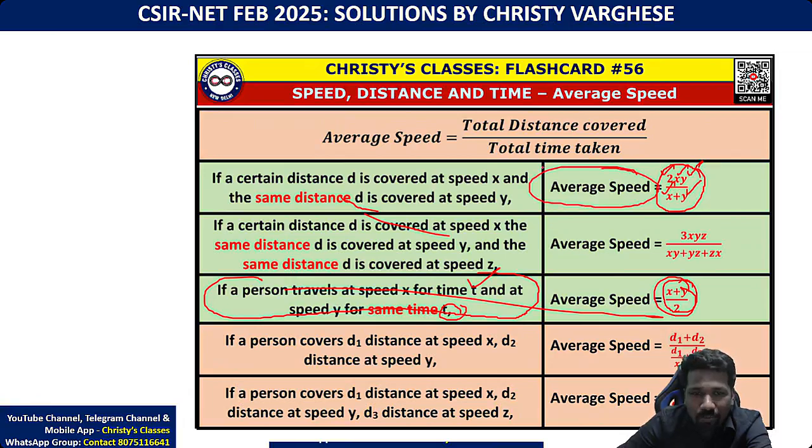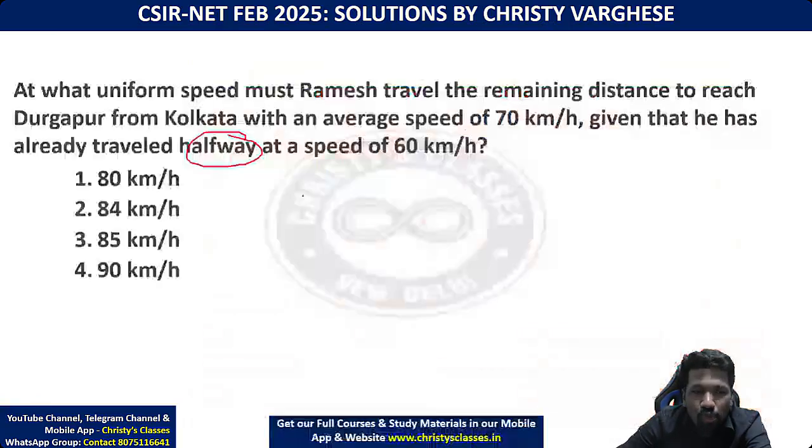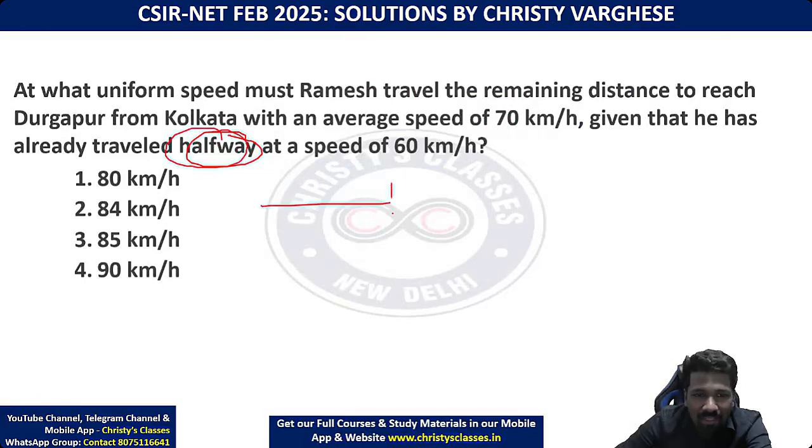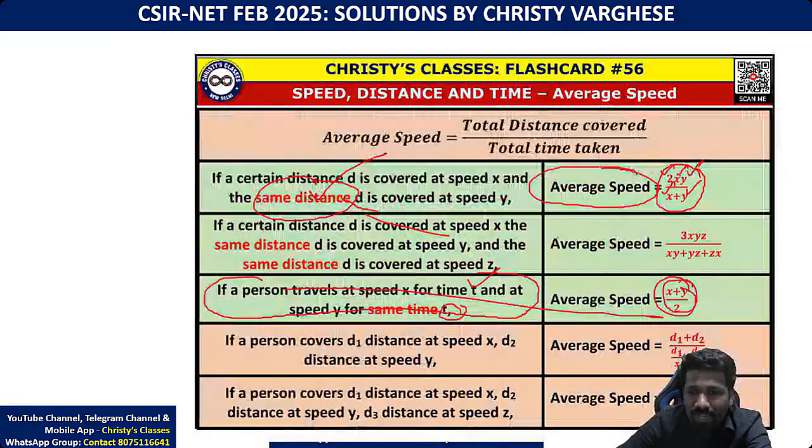That is average speed. When the distances are the same, you have to use this. Halfway means this distance and the remaining distance are equal. So if this is x, this is also x. In that case, you can use this formula. The derivation of this formula we will be learning in this chapter.